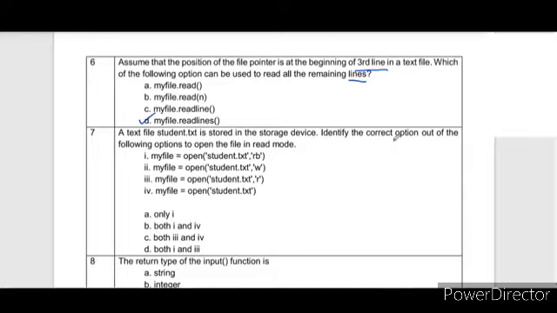Identify the correct option out of the following to open the file in read mode. First you have to see which type of file: text file. Now which mode: read mode. Correct. So this is rb, this is not fine. Write mode is also not used for reading. So this is correct and the default mode is reading. So these two options are correct. So our answer is C, both 3 and 4 option is correct.